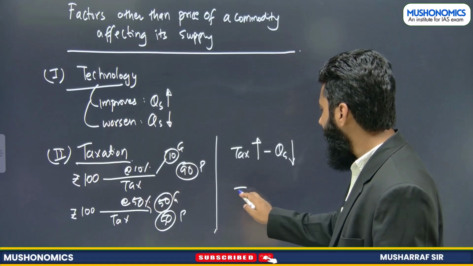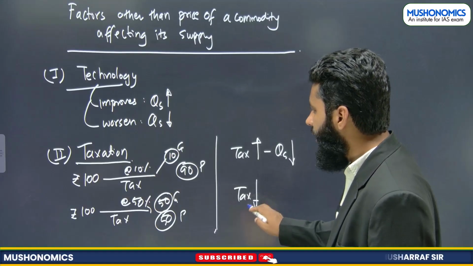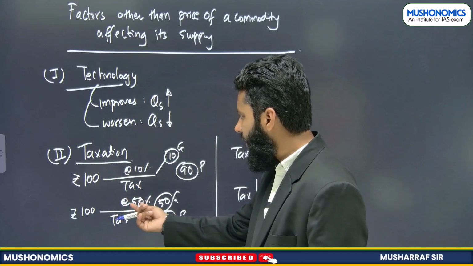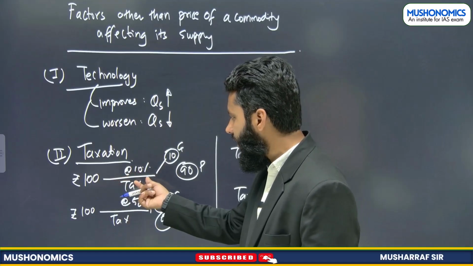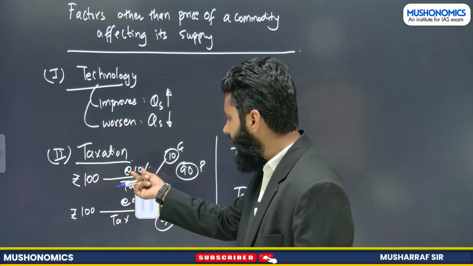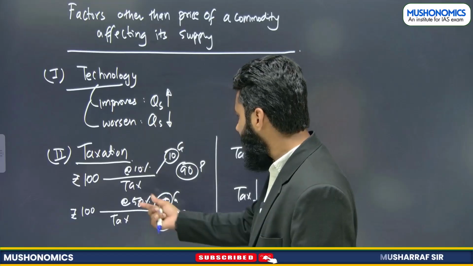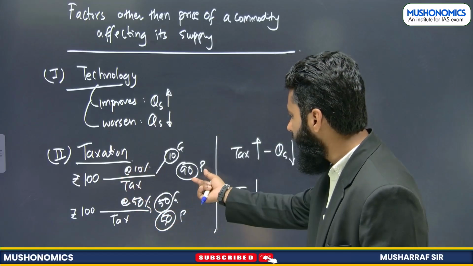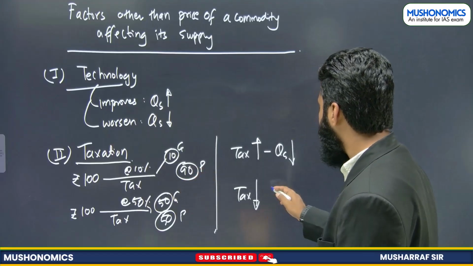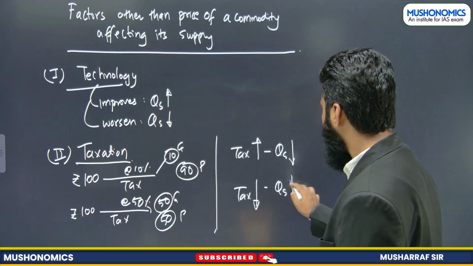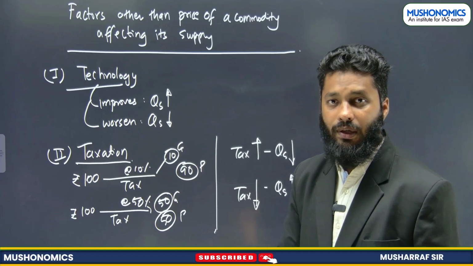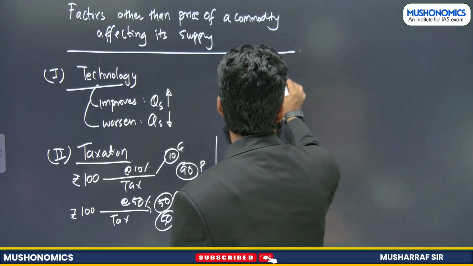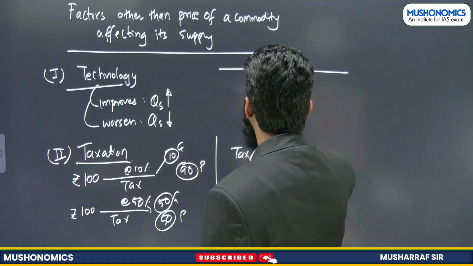And if tax decreases, for example, this is the first case and this is the second case. Here tax was 50%. Now the tax rate has decreased from 50% to 10%, so the profit margin increases. When profit margin increases, quantity supplied increases. Let's understand the shift in the curve here. This is the table that we can rely upon, right?